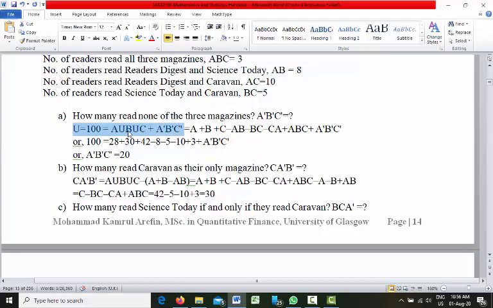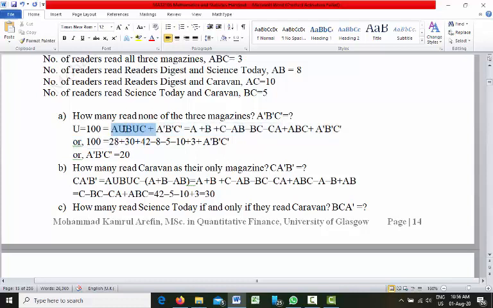We know that the universal set means the total area occupied by all the three circles, that is A union B union C, plus the area outside the circles, that is A prime, B prime, C prime.